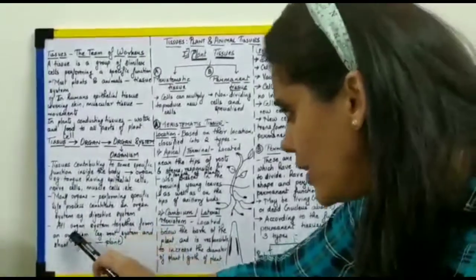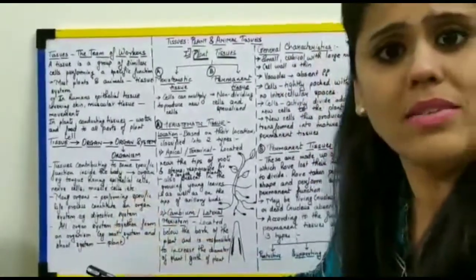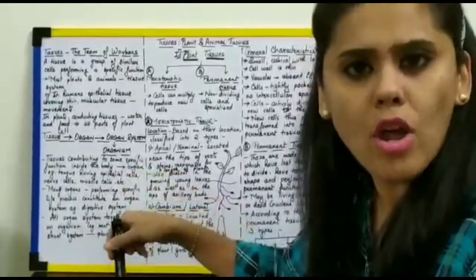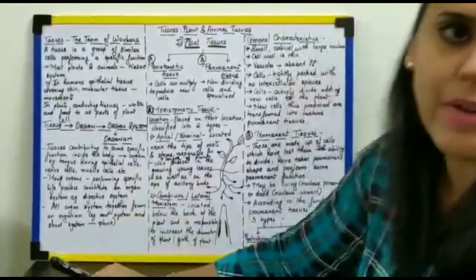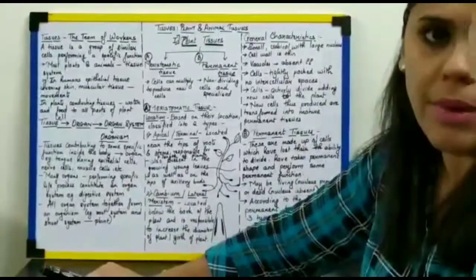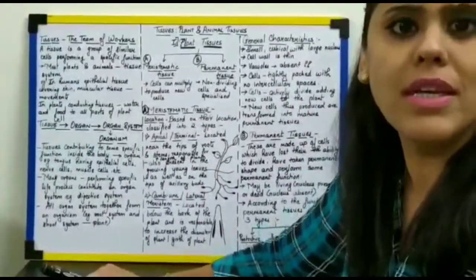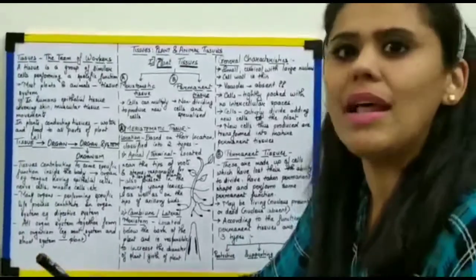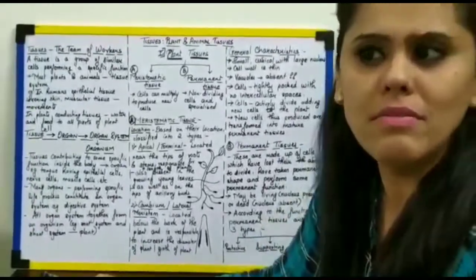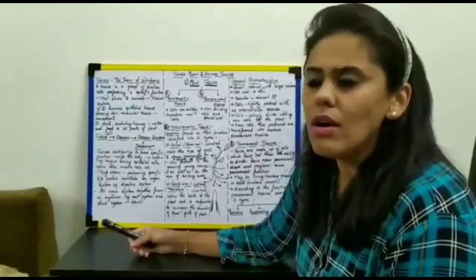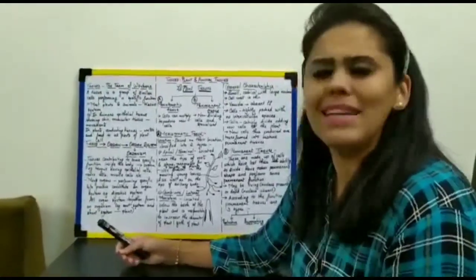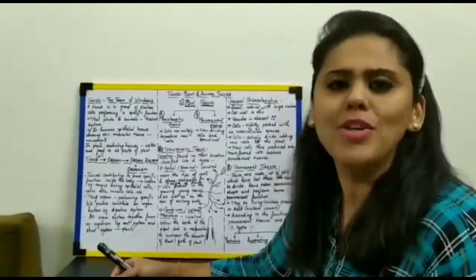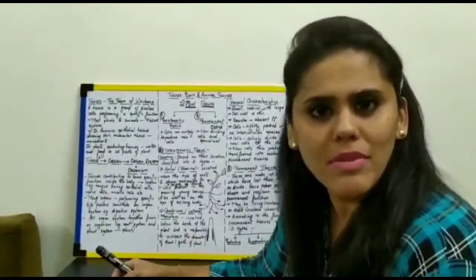Now, when all these organ systems combine in your body, definitely what do we make? We make the body of this multicellular organism. That means we make the human body, or if you take a simple example, if you combine the root system and the shoot system, you can make a plant body, right?